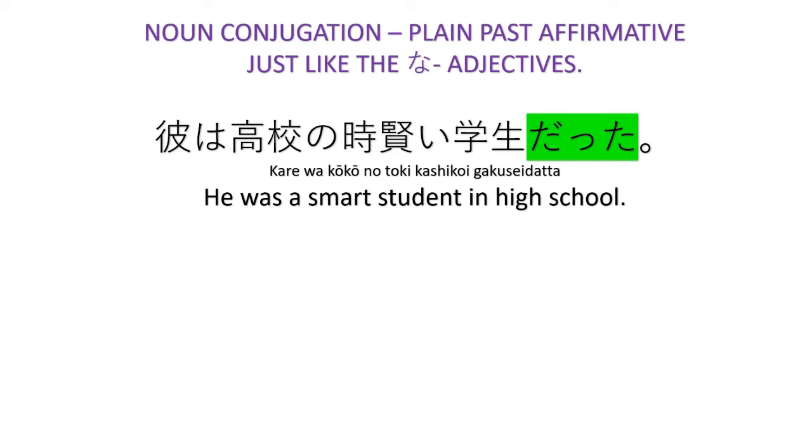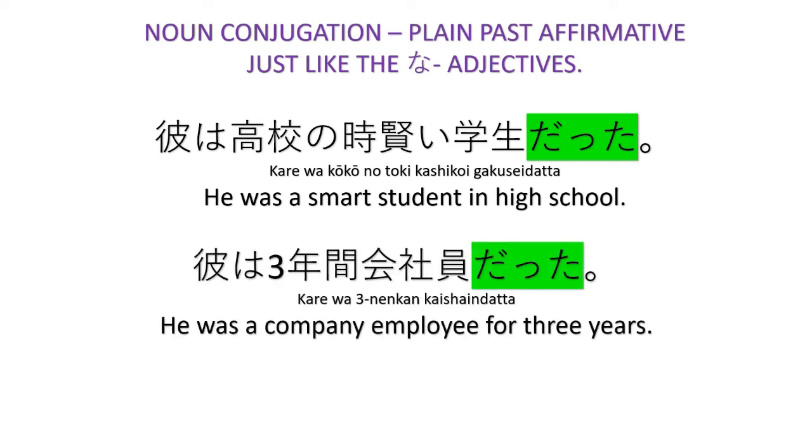Kare wa koukou no toki kashikoi gakusei datta. He was a smart student in high school. Kare wa 3年間会社員だった。He was a company employee for 3 years.